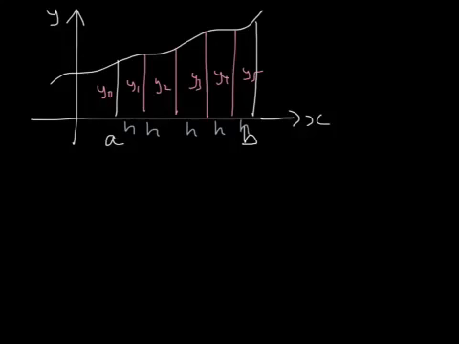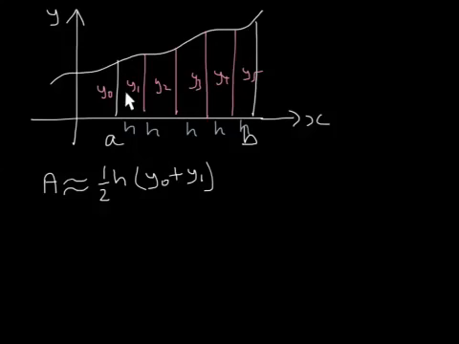So to work out the area, we can say that it's approximately equal to, well, firstly we'll do the area of this trapezium. Now the area of a trapezium is that length there, plus that length, divided by 2, times by the width or the height, depending on whether you want to call that a width or a height. So it's going to be a half h (y0 plus y1).